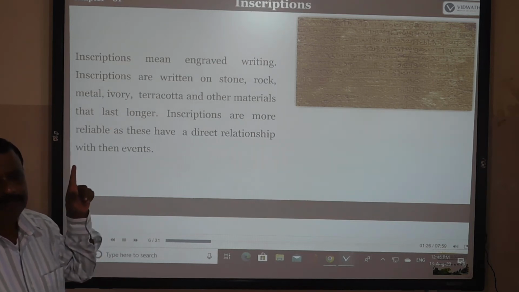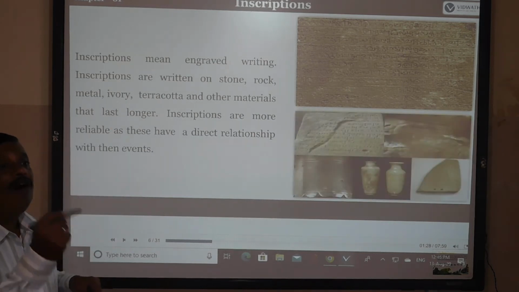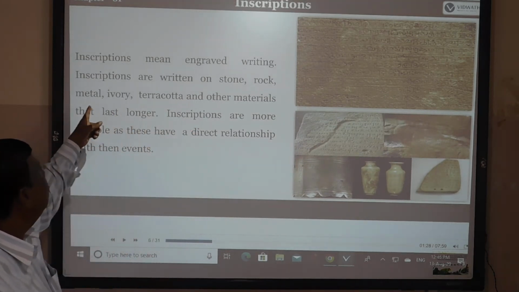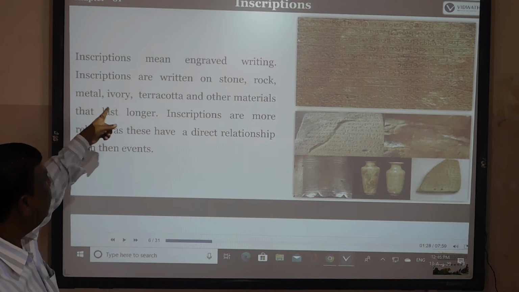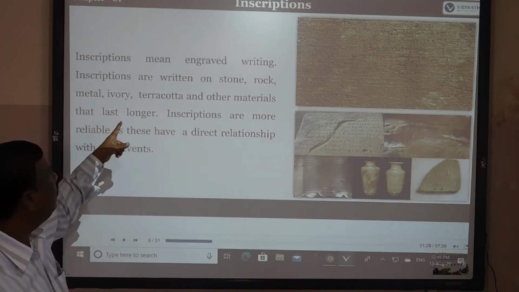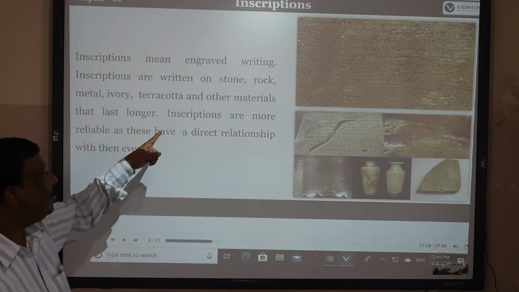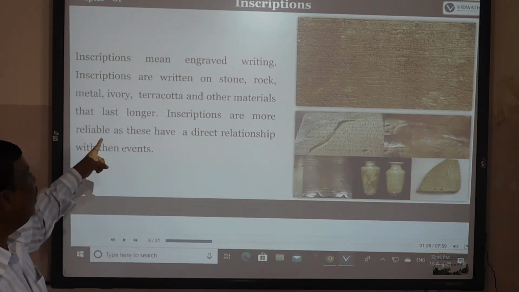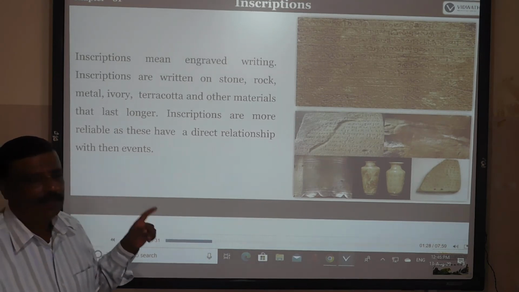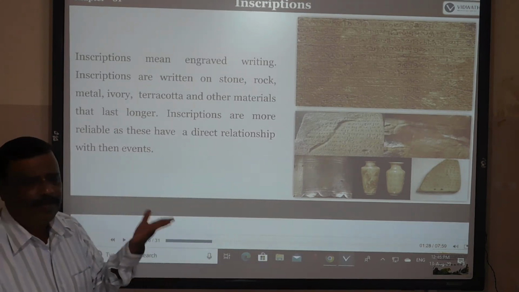During their time, they wrote on stone or rock, and on metal, ivory, terracotta and other materials that last longer. So inscriptions are more reliable as they have a direct relationship with events. So inscriptions are the main evidence.